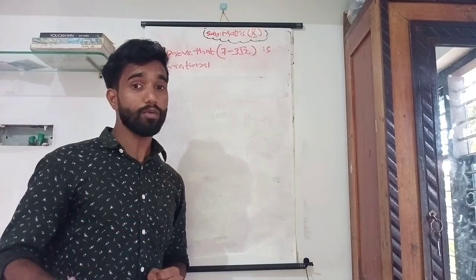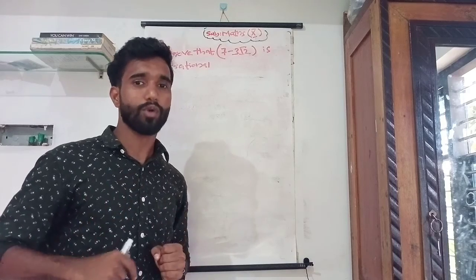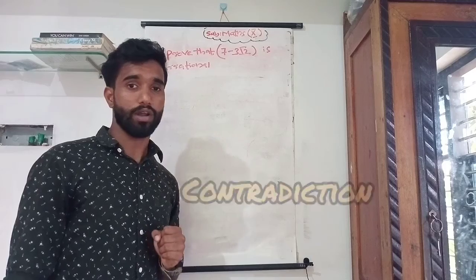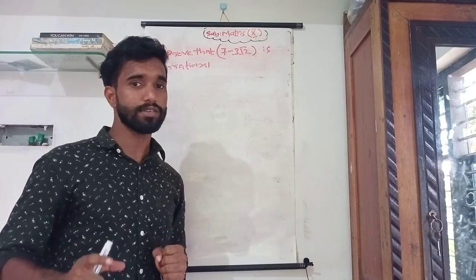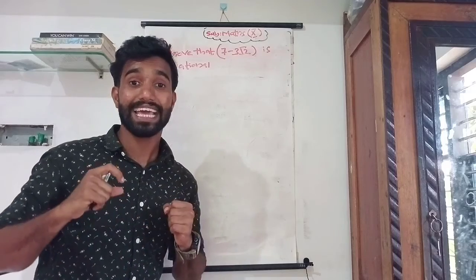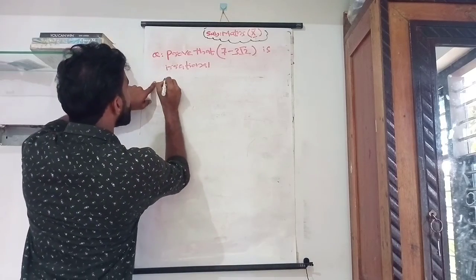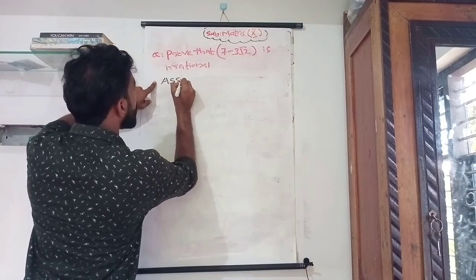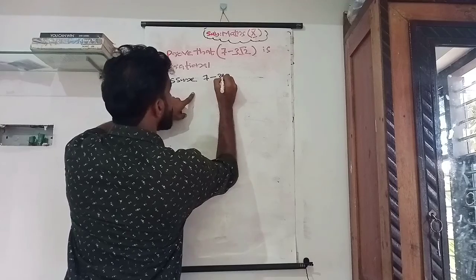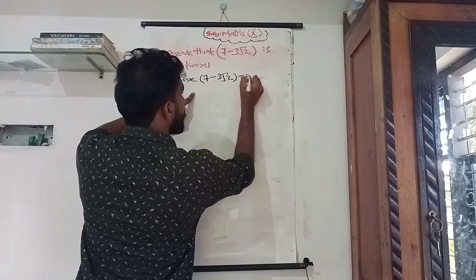Another way, the formal proof, is the method of contradiction. What is it? We first assume 7 minus 3 root 2 is a rational number.